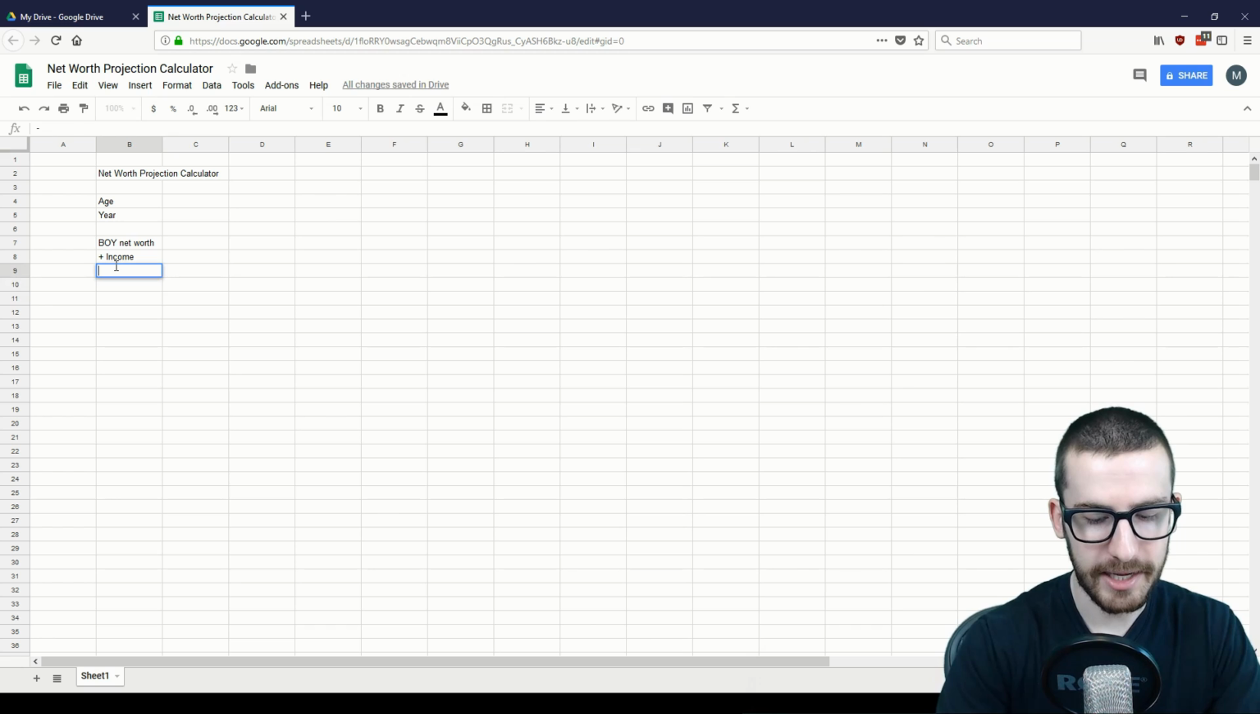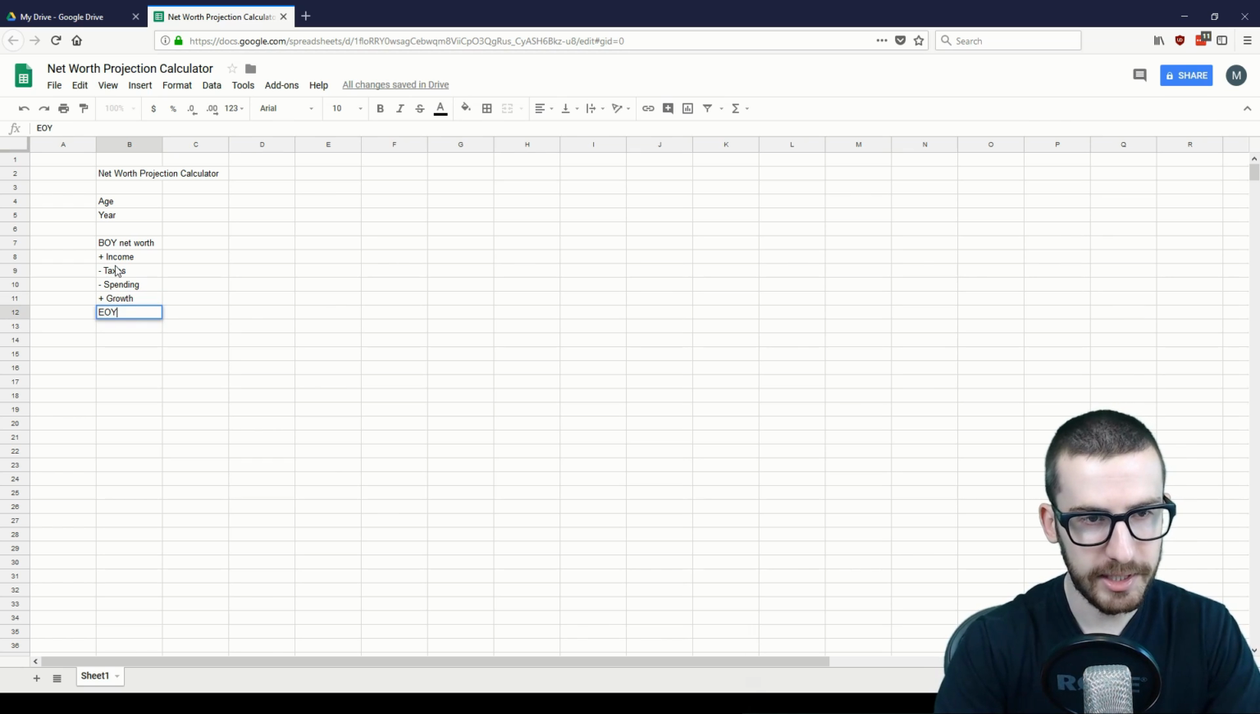Next, we'll take out taxes that have to be paid on that income that you earn. Then we're going to deduct the annual expenses, which is your current annual spending. And finally, we're going to add back any investment growth that occurs during that period. If you add up all of those components, that will give you the end of year net worth value.